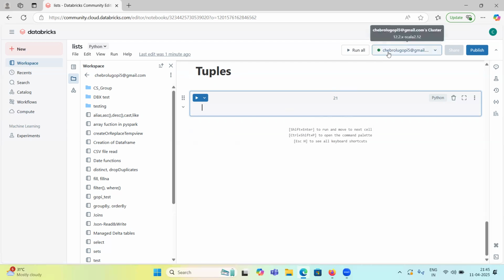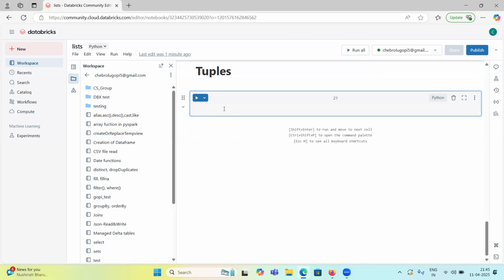You can create a cluster, you can process everything. The only thing is we cannot schedule the jobs, and we cannot connect to other Azure services. That is the only problem. Otherwise, we can do everything using this Databricks Community Edition. I will explain everything. No worries. Maybe next week we will discuss PySpark.